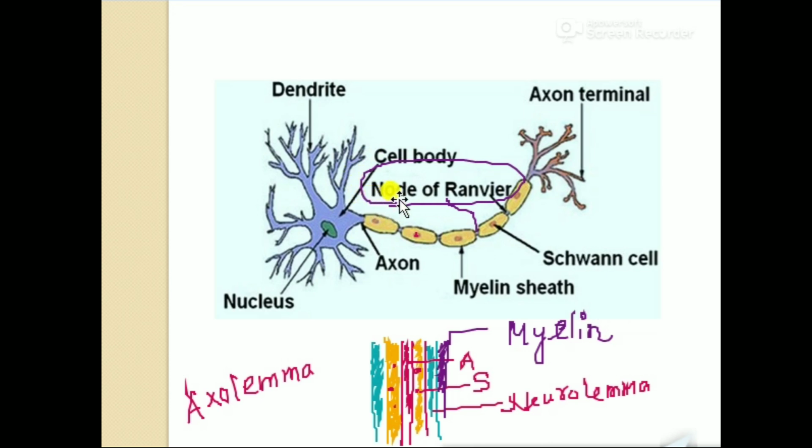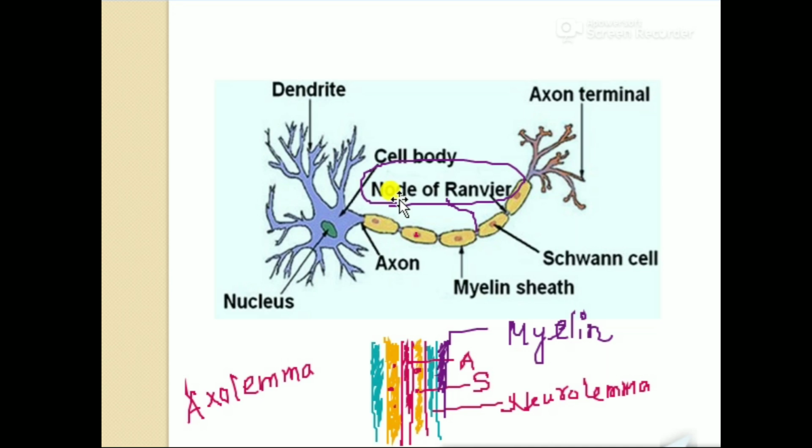That means the axon is surrounded by Schwann cell and neurolemma. These are protective layers, and the neurolemma is surrounded by the myelinated sheath. This sheath may or may not be present in the axon. Where it is not present, that portion is known as the node of Ranvier. Why this protection?